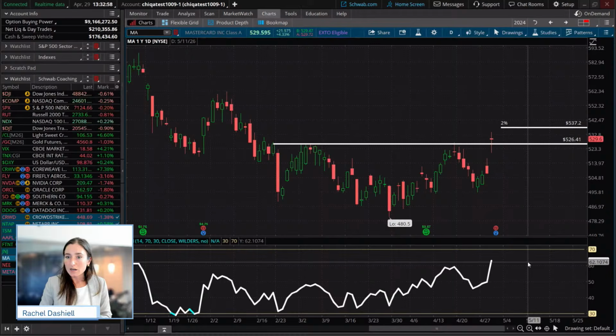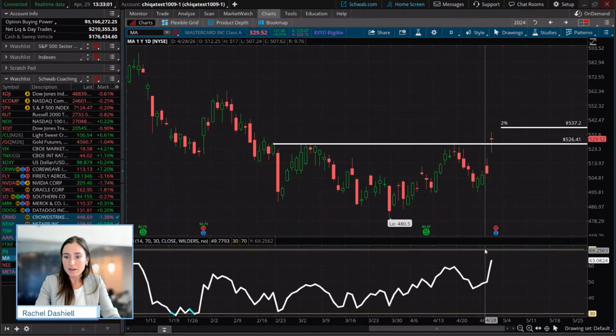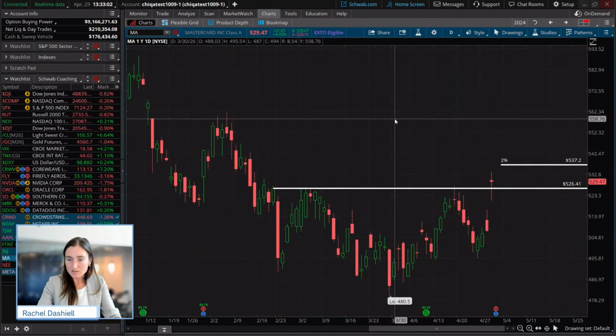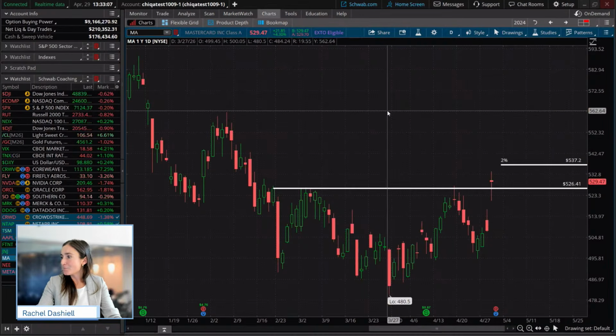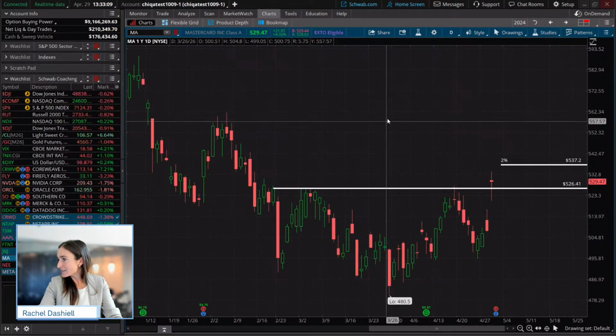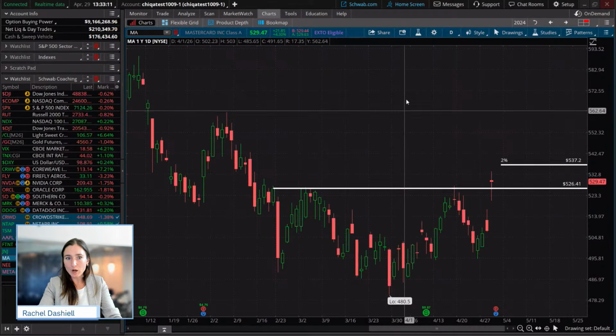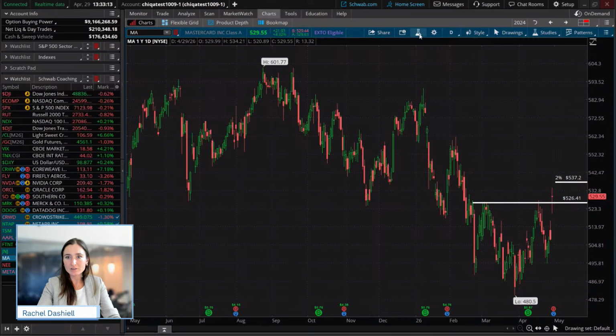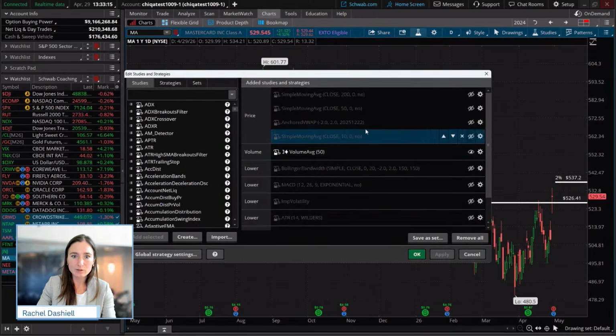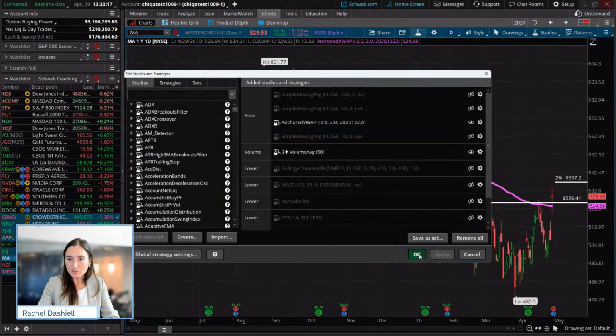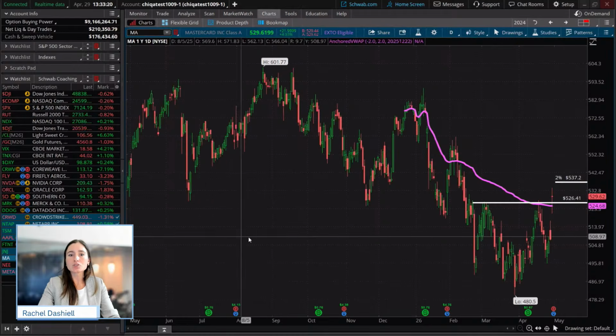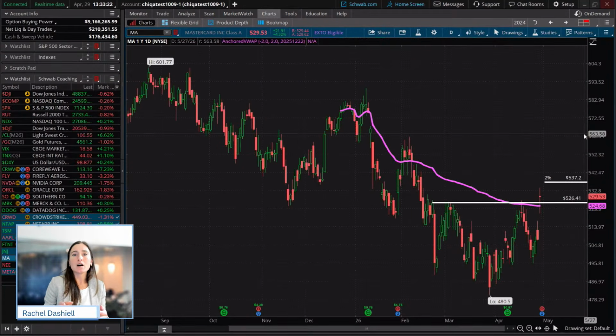So let's take a look here and remove that. Now, since we looked at volume and momentum, I see Michael put in the chat that the lower wick is sitting right on the anchored VWAP from the last high. Well, let's take a look at the anchored VWAP and see where it comes into play. We talked about how the anchored VWAP is essentially a volume weighted average price that doesn't adjust every day. You're anchoring it to a specific point.